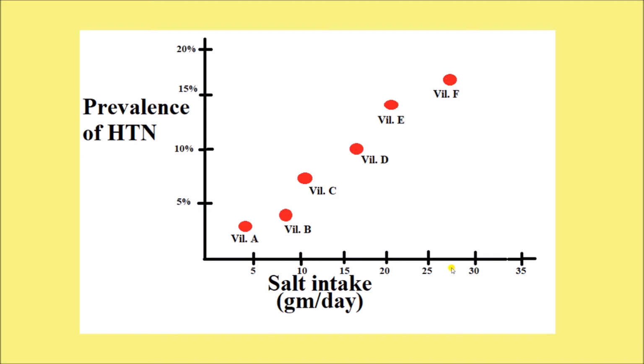But since the data is available at group level or population level but not at individual level, we cannot say for sure whether people who are consuming high amount of salt are actually those people who are having hypertension, right. Maybe, just maybe, those people who are consuming very low amount of salt are hypertensive, whereas people with high amount of salt intake are normotensive, that means normal blood pressure. So this is another possibility, right.